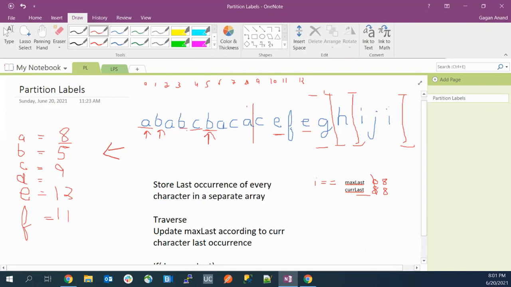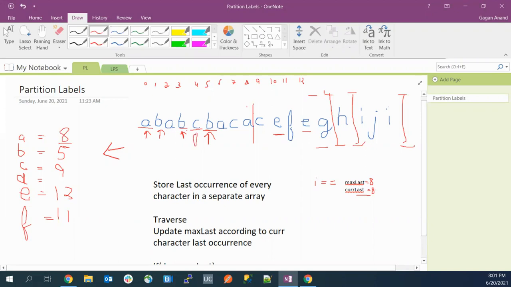That is already in the partition. The current last is 5 and the max last is 8, but we don't have to update this. We can continue with this max last, so max last is 8 right now. After B, we have A again, so our current last will again be 8, and max last is already 8, so we don't have to update it. When it comes to this B, the last occurrence is 5. We have already checked that we don't have to update it. The current last will become 5.